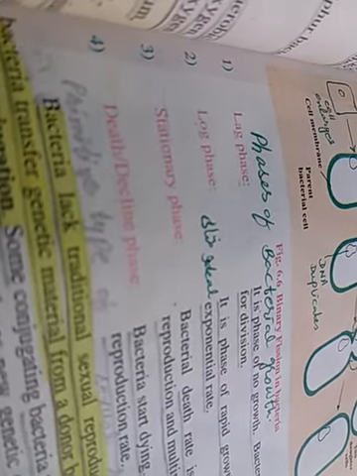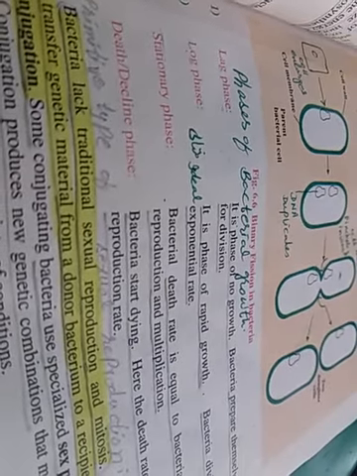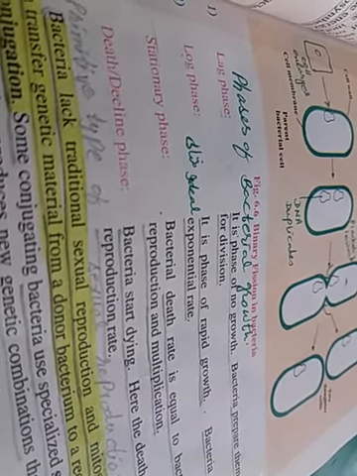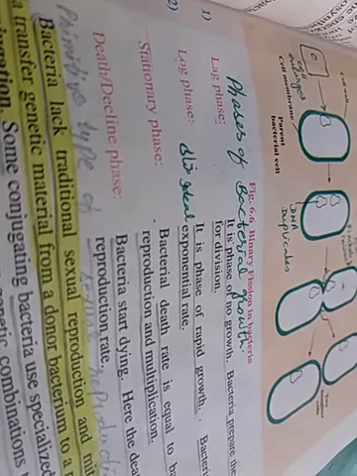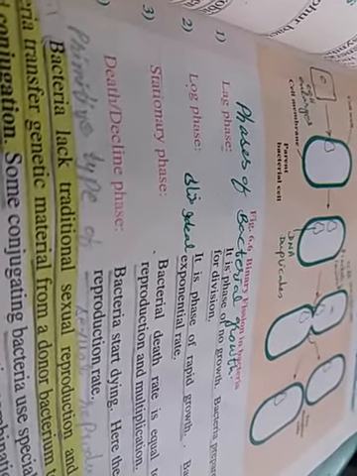Number 1 is lag phase, which is commonly known as the phase of no growth. Bacteria only prepare themselves during this phase for division. It is basically a preparatory phase with no division. Next is log phase. It is a phase of rapid growth during which bacteria grow or divide at an exponential rate, means ideal rate.